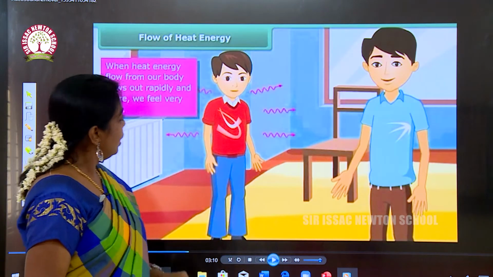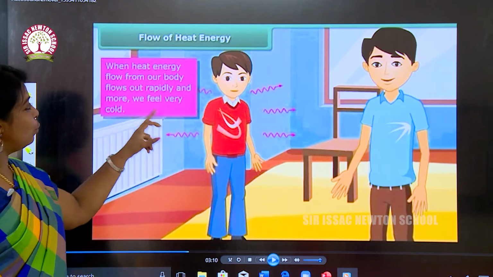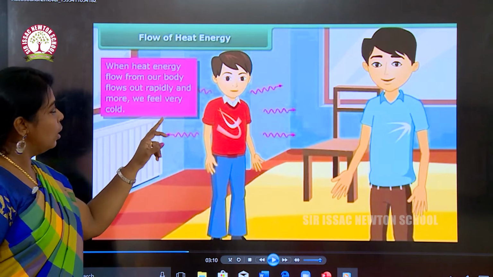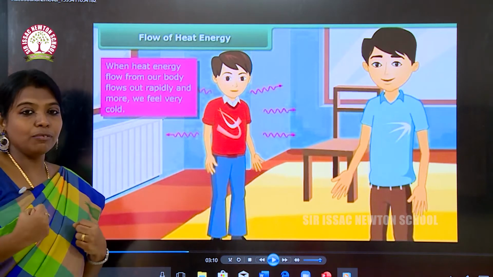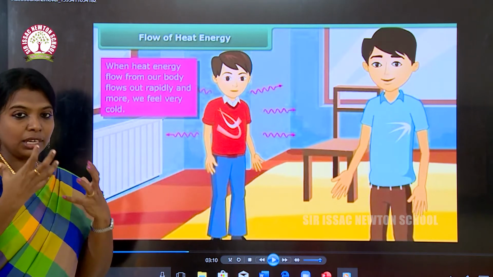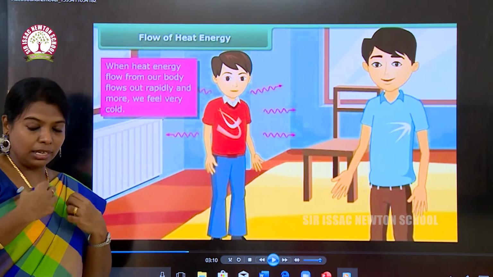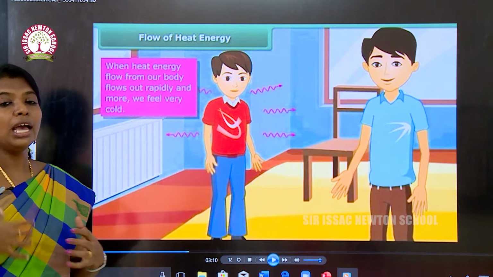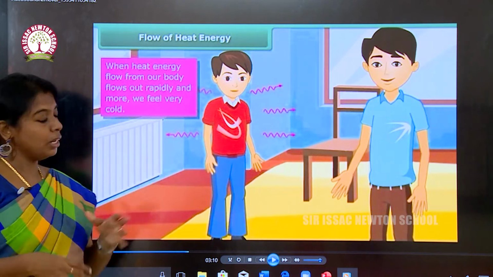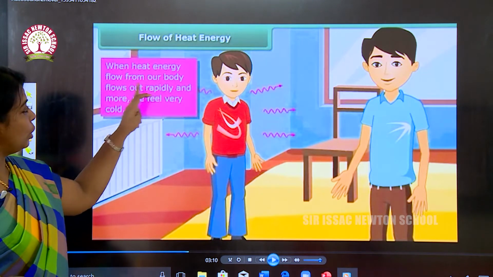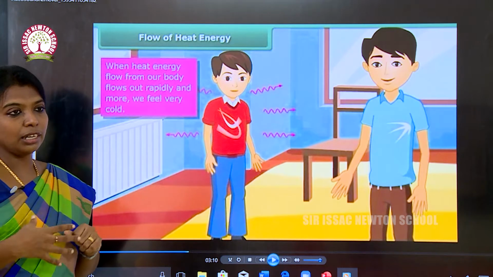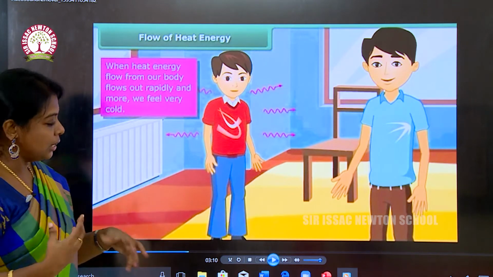Let us see, when heat energy flows out of our body rapidly and in large amounts, we feel very cold. So if we are feeling cold and we have a cup of coffee, that heat energy will go inside our body and make our body feel warm. The heat from our body flows out rapidly, rapidly means very fast. We can feel the heat energy.